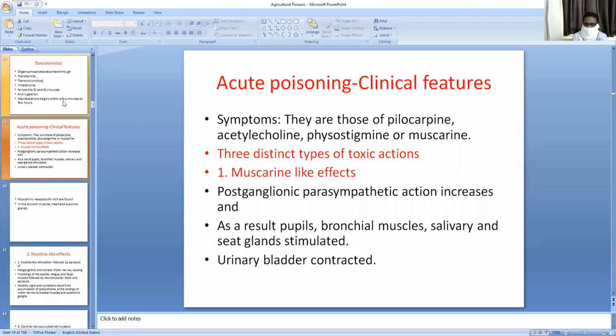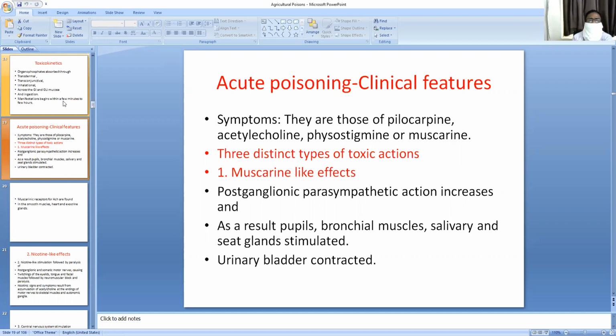These muscarinic-like symptoms can be easily remembered by an acronym called SLUDGE. S is salivation, L is lacrimation, D is defecation, G is gastrointestinal distress, and E is emesis. SLUDGE is a very important short notes question.